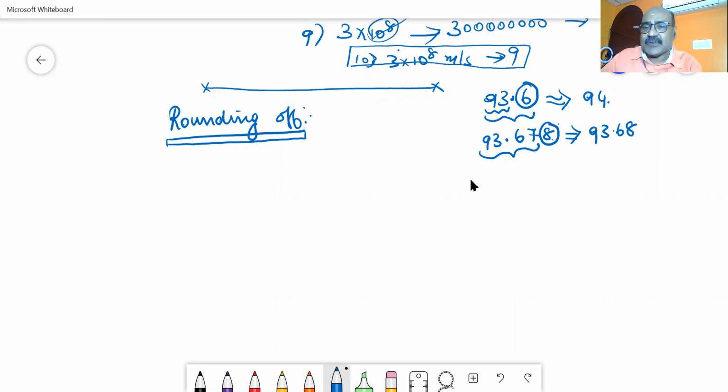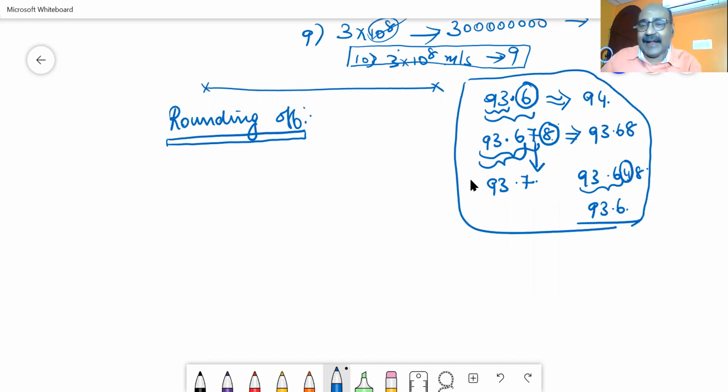Suppose I am asking you to round off to 3 digits. If I am asking you to round it off to 3 digits, you have to consider this 7. This 7 is also greater than 5. Then you will write 93.7. Suppose this number is 93.648, and I am asking you to round it off to 3 digits. You will look at the 4th digit. The 4th digit is less than 5. If it is less than 5, then you will write the answer as 93.6. Hope you are very clear with all these ideas.